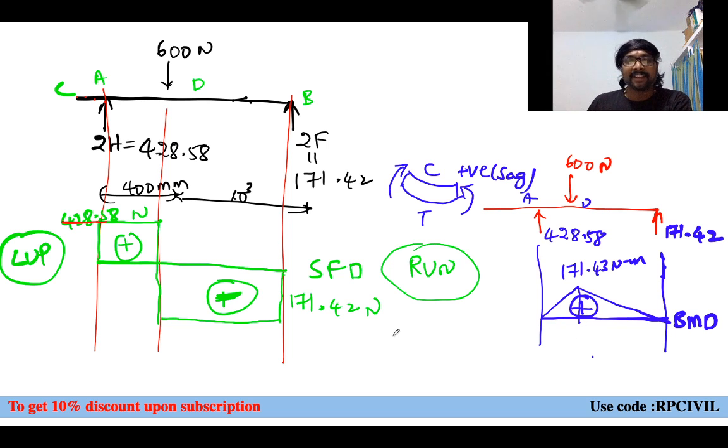Like that, we can draw and analyze any system of forces. We can analyze any system by using these mechanics and strength of materials principles. I think it is clear to everyone, right?